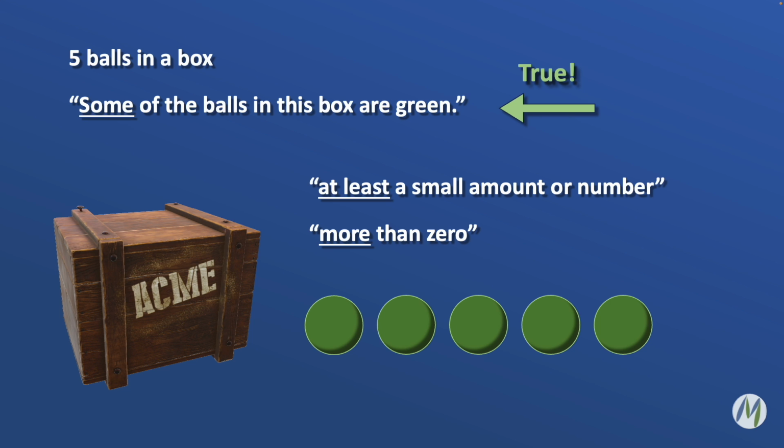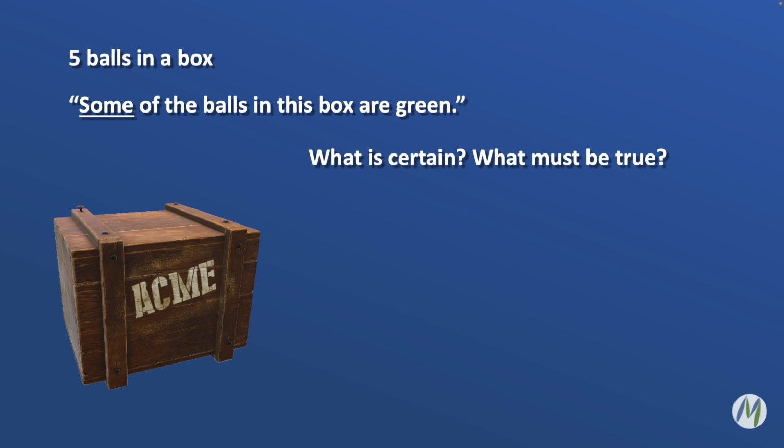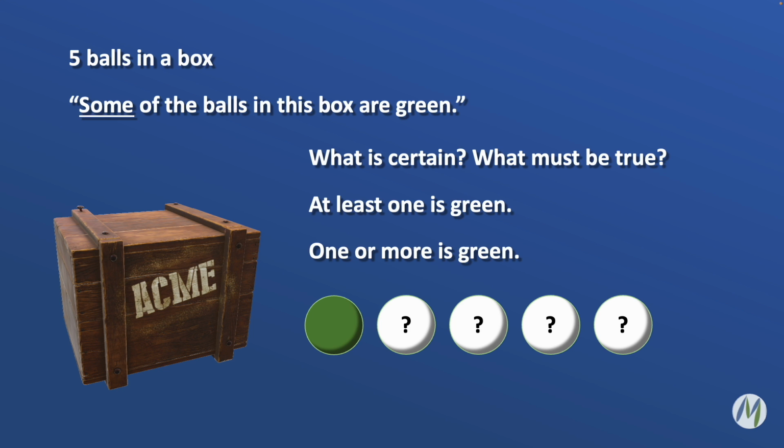Now, this is where it gets a little weird because in everyday conversation, if I meant all, I would just say all. But what the LSAT is often going to do is give us some information and test our ability to understand what is certain, what must be true. So if some of the balls in the box are green, what does that mean?